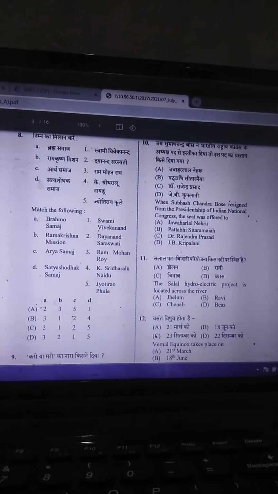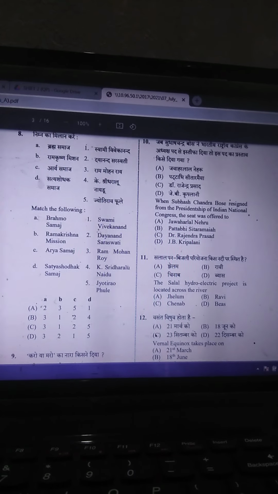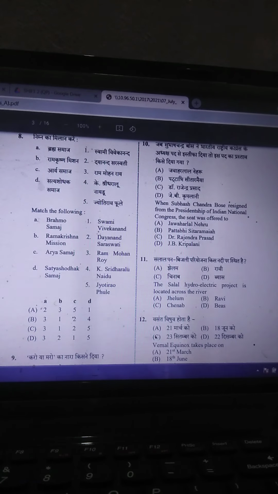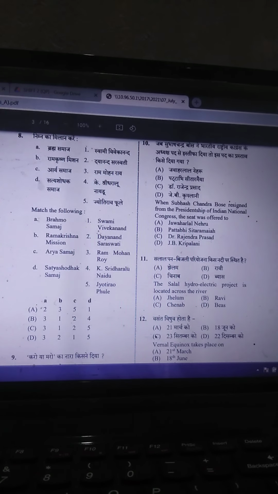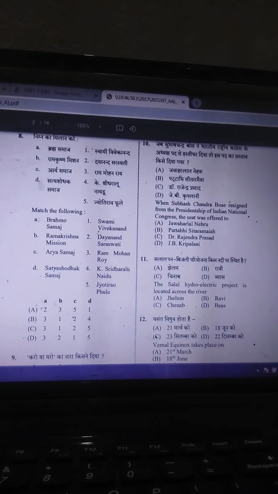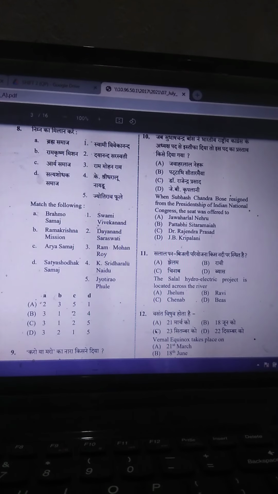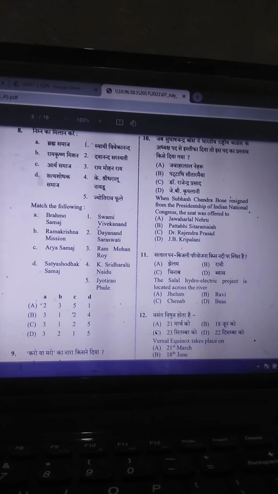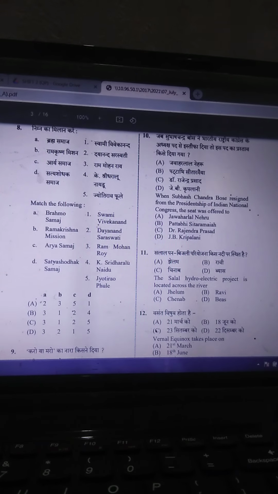Arya Samaj was founded by Dayanand Saraswati, so C is 2. B is 1. Option A, Brahma Samaj is Ram Mohan Roy, so A is 3.